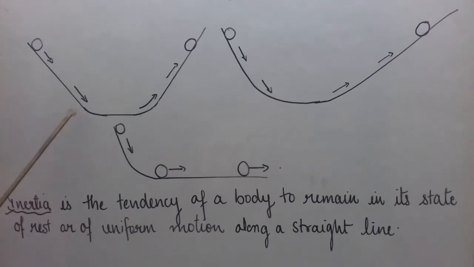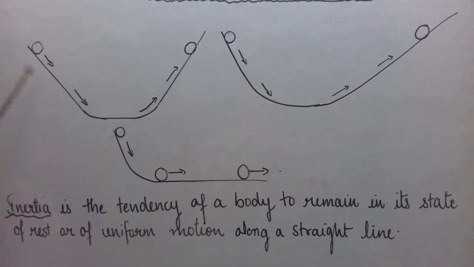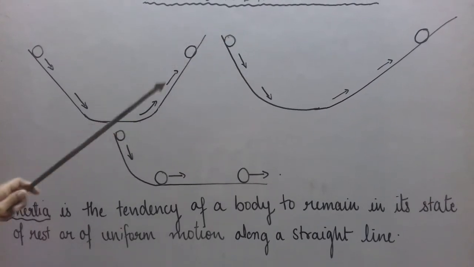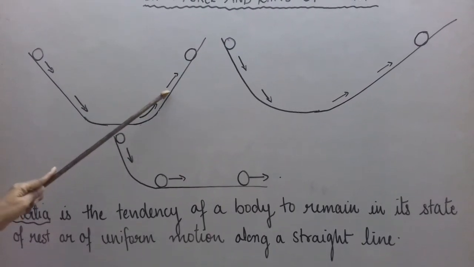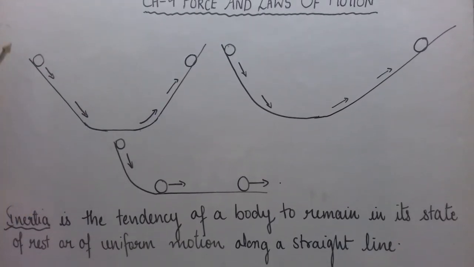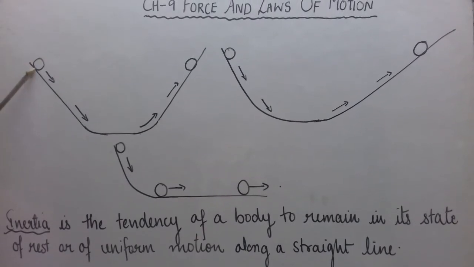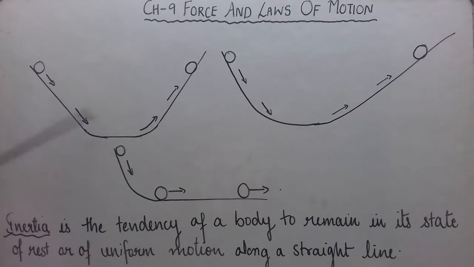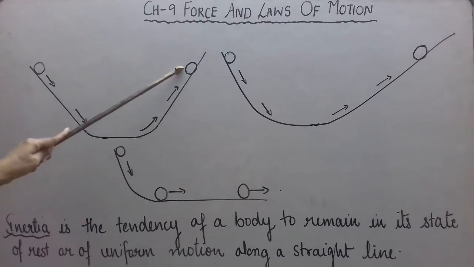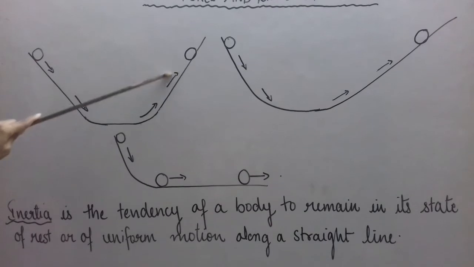So let us see the activity which was performed by Galileo Galilei. Now in this first case, first of all, this is a frictionless surface. It is a very smooth surface. Now in this case, these straight surfaces have the same slope. So if a ball is dropped from here, it was observed that the ball reaches down and climbs up the other surface on the other side having the same slope and reaches the same height and again comes down.